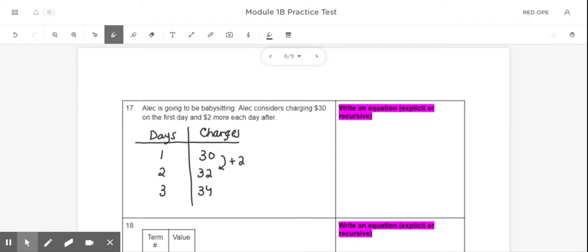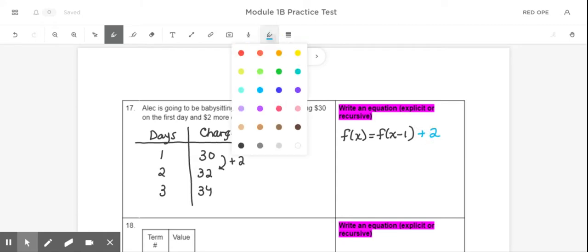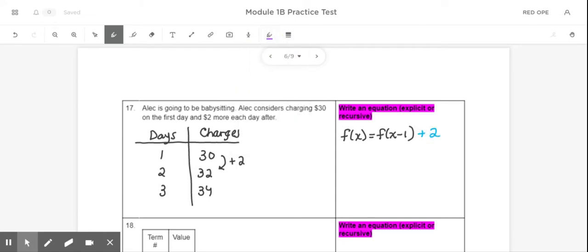but you don't need to do both. I'm going to go ahead and go with the recursive because it's just pretty easier for me. You could also write the explicit. So an example of a recursive equation would be f of x is equal to f of x minus 1, and then the pattern, which is +2. And then we also need a starting value, which in this problem would be f of 1 equals 30. So if you want to write the recursive, that's what it should look like.